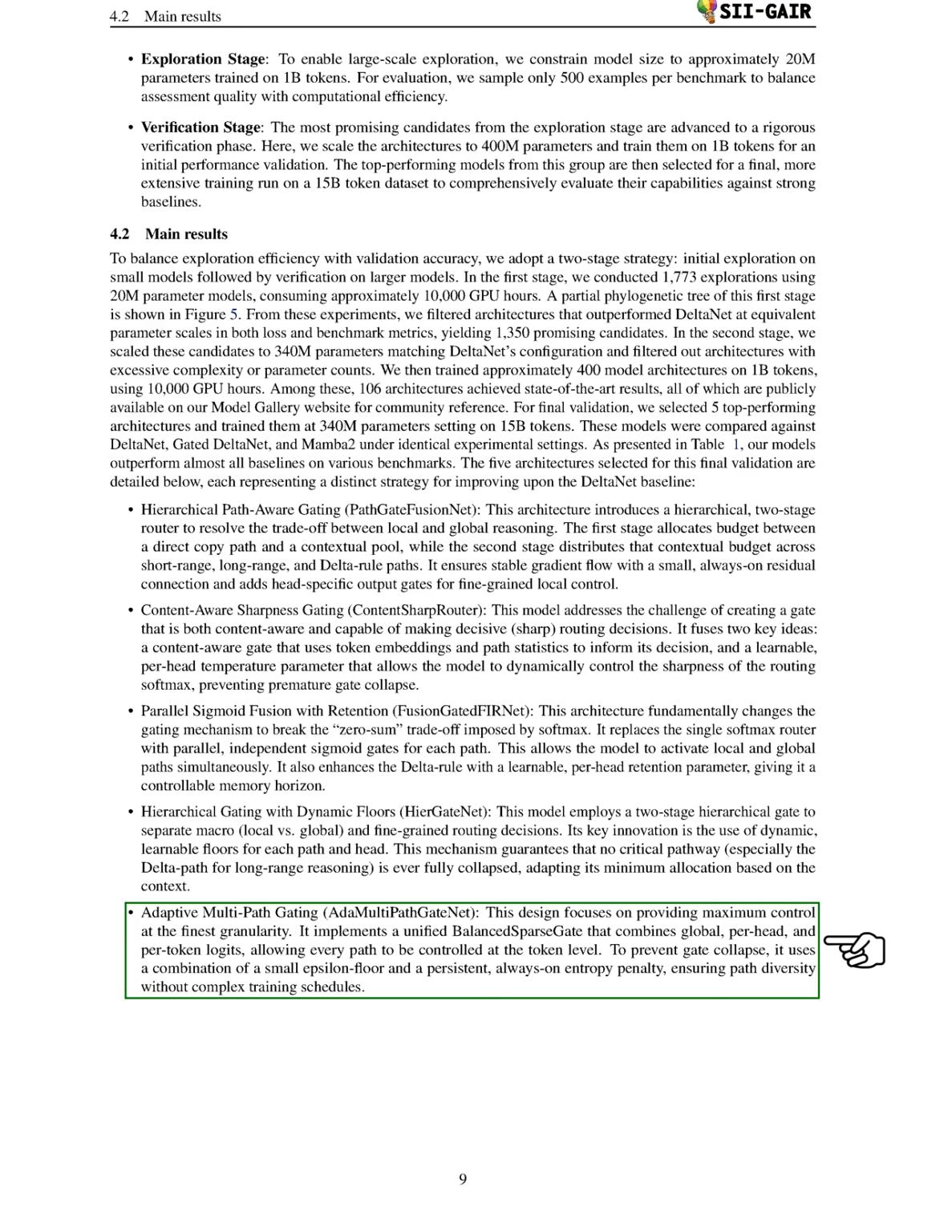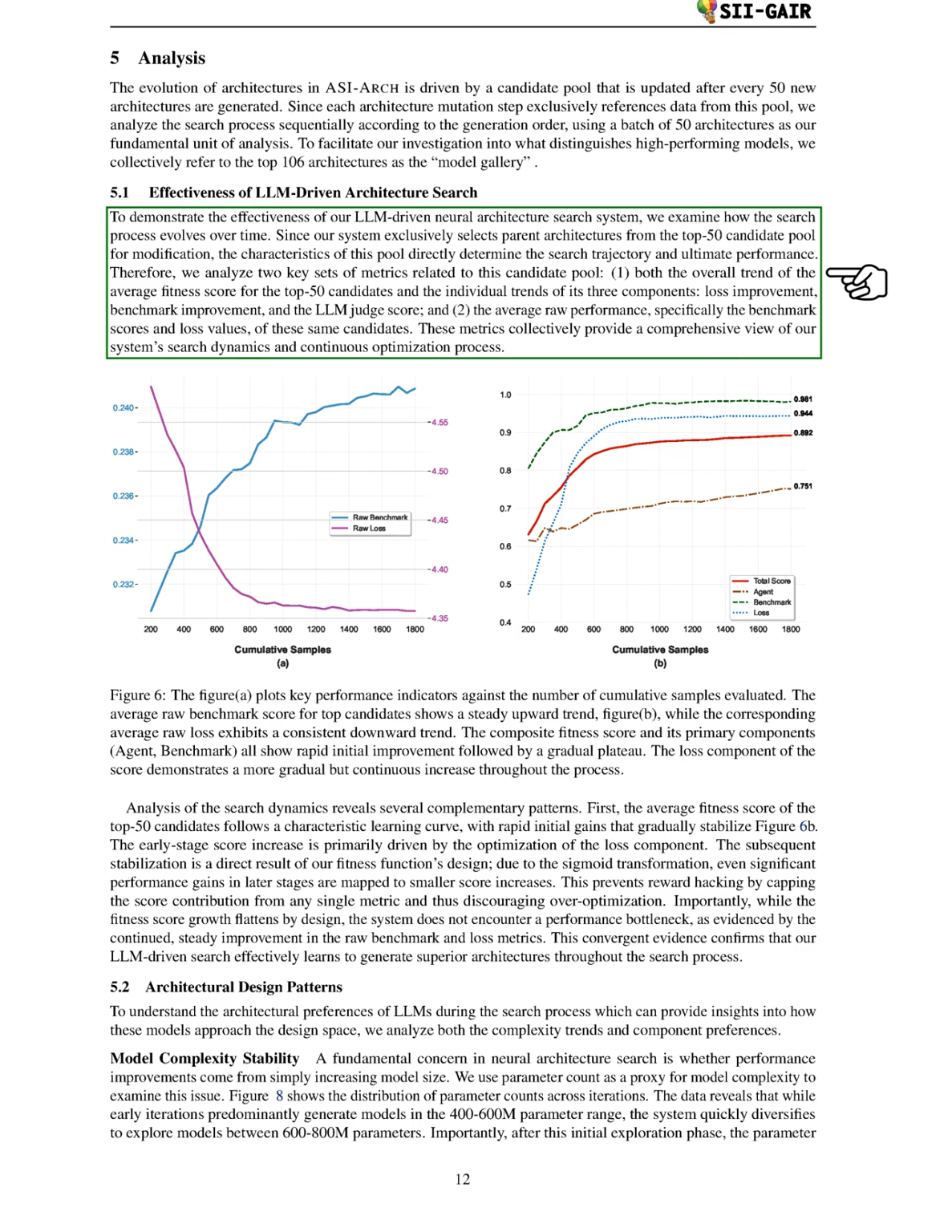Section: Effectiveness of LLM-driven architecture search. In this section, we demonstrate the effectiveness of our LLM-driven neural architecture search system by examining how the search process evolves over time. Our system selects parent architectures exclusively from the top 50 candidates, meaning the characteristics of this pool significantly influence the search trajectory and final performance.